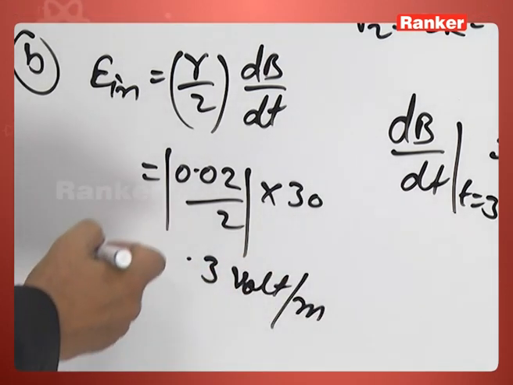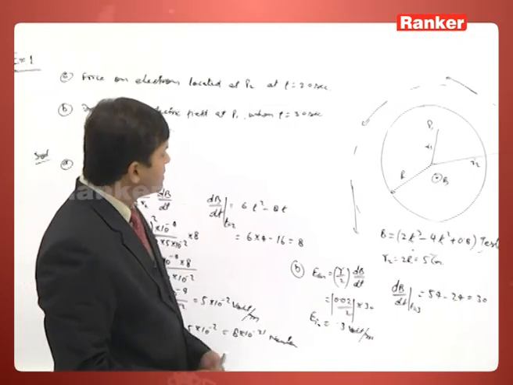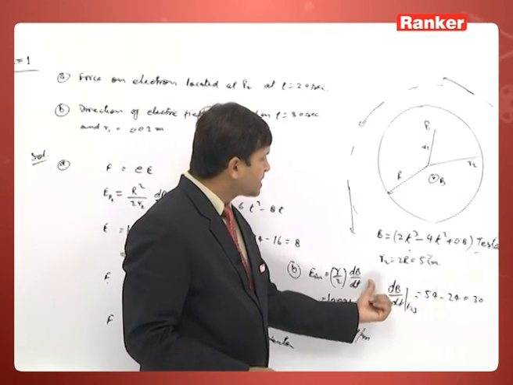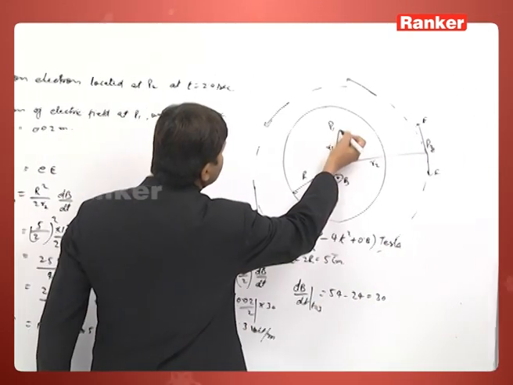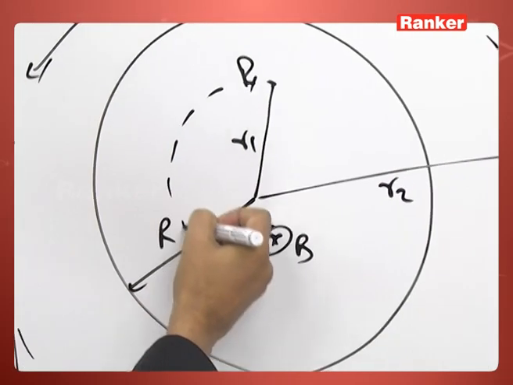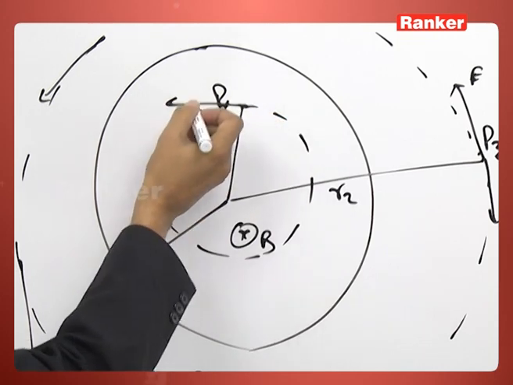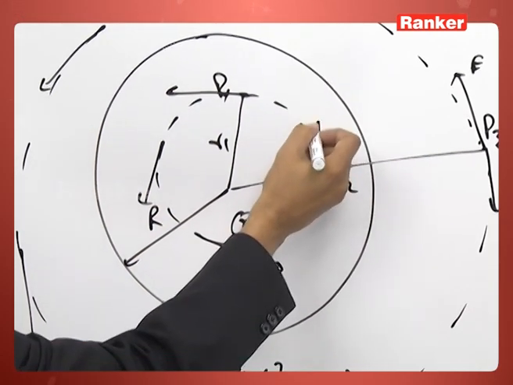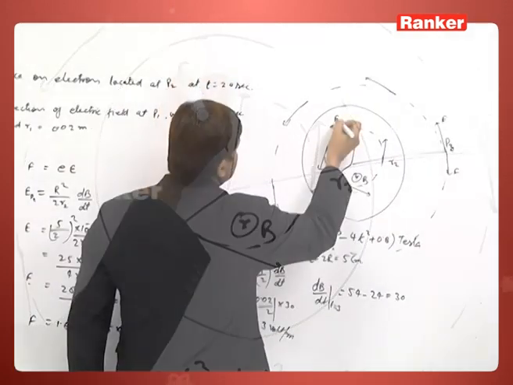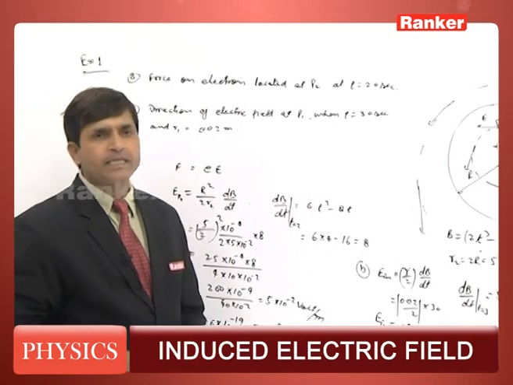This is the induced electric field, and since the magnetic field is increasing, if I make a circle of radius r here, the electric field will be tangential, and it has a direction to decrease the flux, or decrease the effect of the magnetic field.